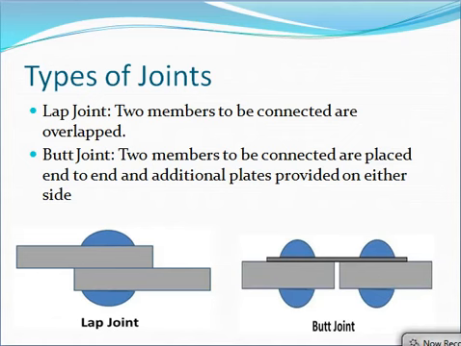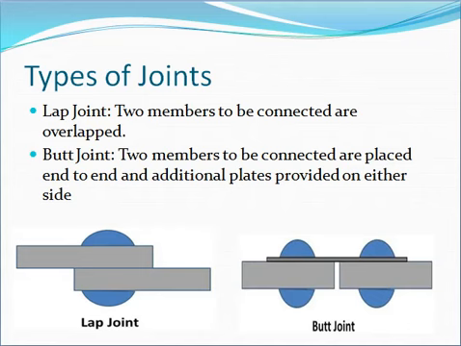Now we will discuss the lap joint. The lap joint is the simplest type of joint. The two members to be connected are overlapped and connected together. The load in the lap joint has eccentricity, as the center of gravity of the load in one member and the center of gravity of the load in the second member are not along the same line.